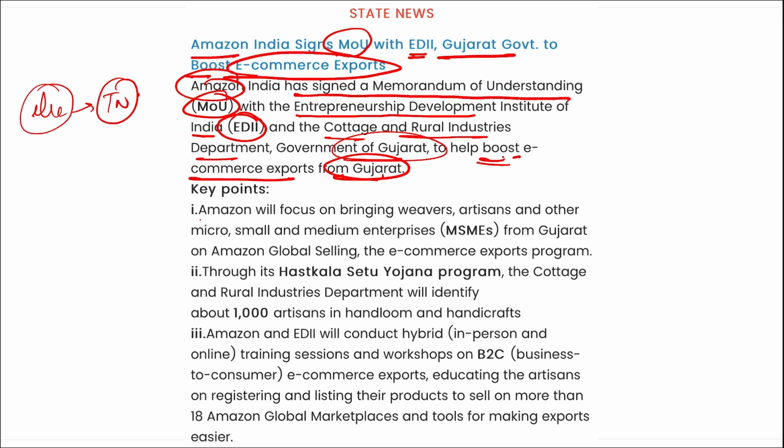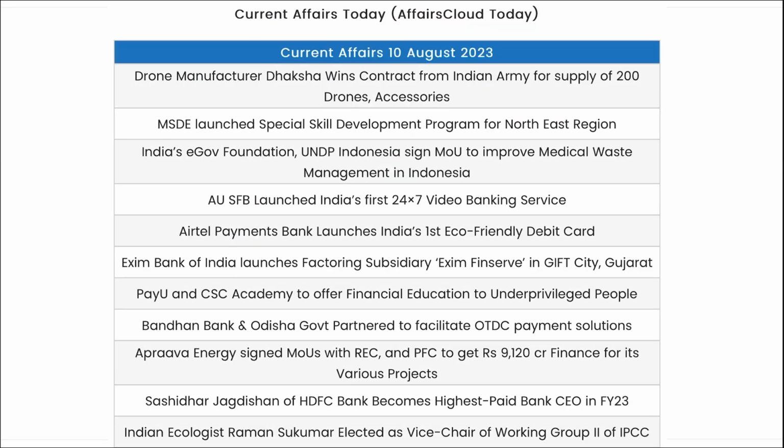Through this Hastakala Setu Yojana program, the Cottage and Rural Industries Development will identify around 1,000 artisans in handloom and handicraft products. Right? So coming back, remember it is Amazon and the EDII, that is Entrepreneurship Development Institute of India of Gujarat government. They recently signed here MOU so that the export from Gujarat can be enhanced. Right? So these are your important current affairs for the day, friends. Now let's go for a quick revision.